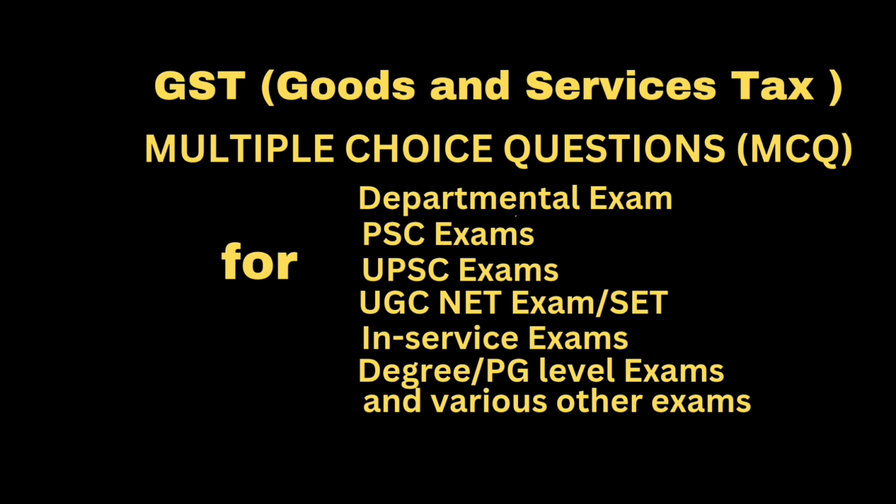Question: the rate prescribed for payment of GST in case of a registered person being a manufacturer who has opted for composition scheme is. Answer: 0.5% of the turnover as CGST and 0.5% of the turnover as SGST or UTGST.